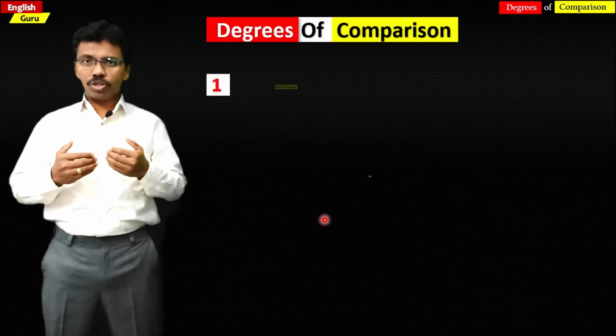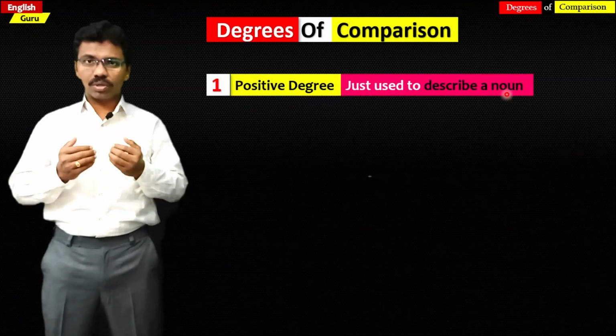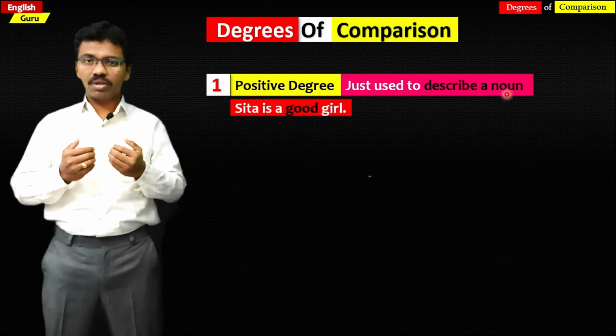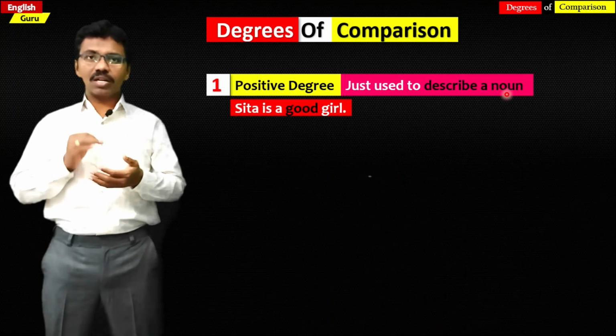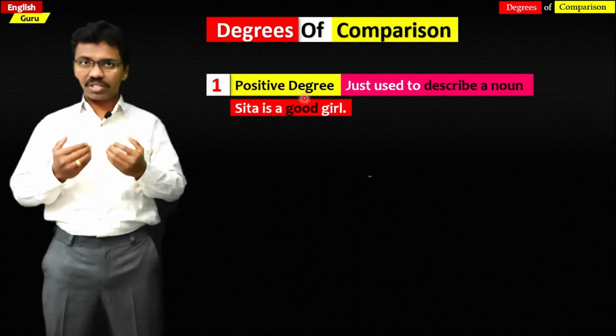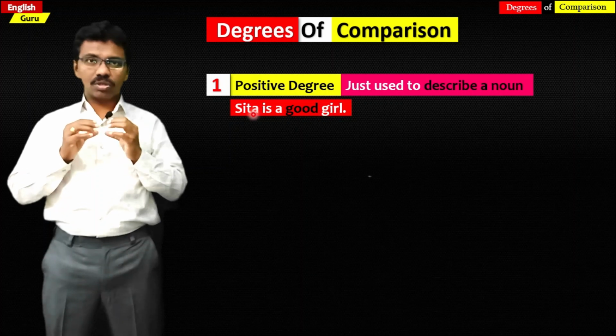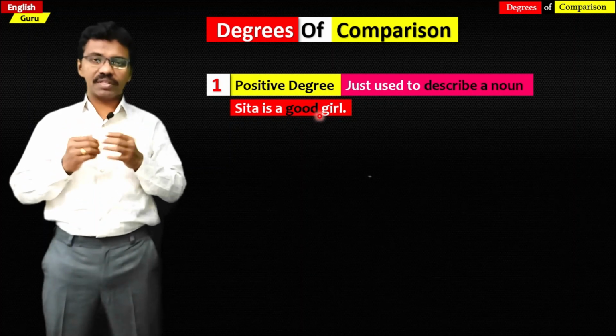The first one is positive degree. It is used to describe a noun, a single noun. For example, Sita is a good girl. So here good is an adjective. It is describing only one girl, that is Sita. So good is in positive degree adjective.